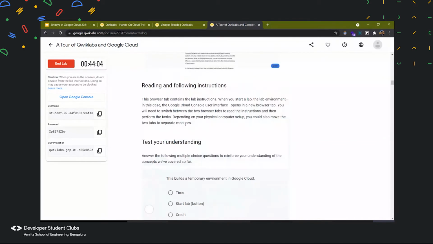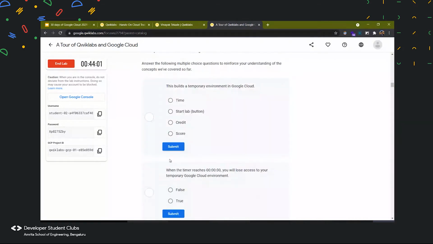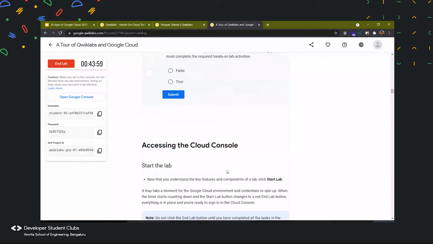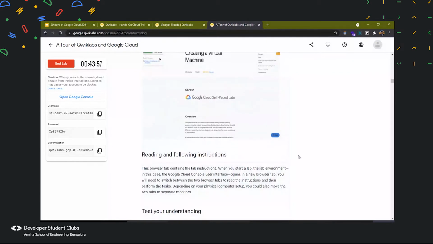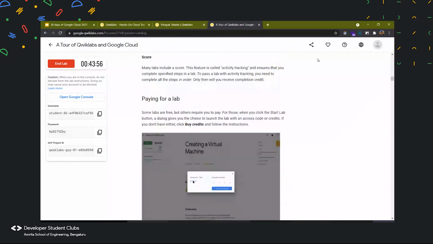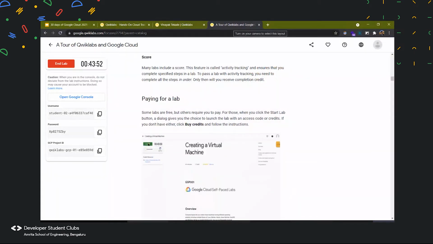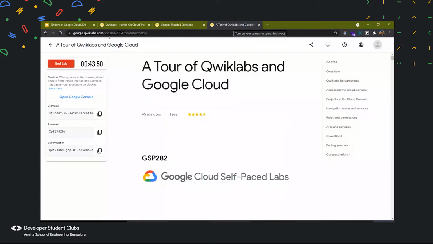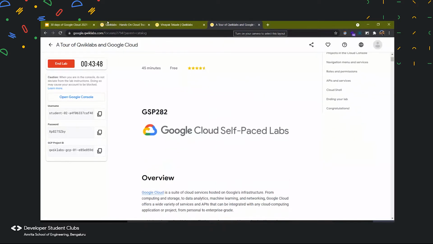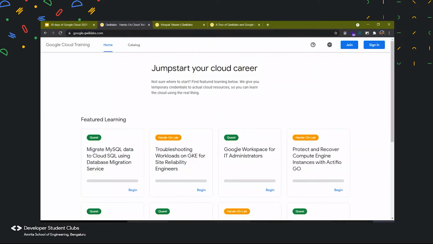And then we have a few questions present over here in Quick Labs which we can answer. And if there is a different lab, there we will have a few grading points over here as well. So let me show you that as well. I will open another Quick Lab, and let's see how that works.